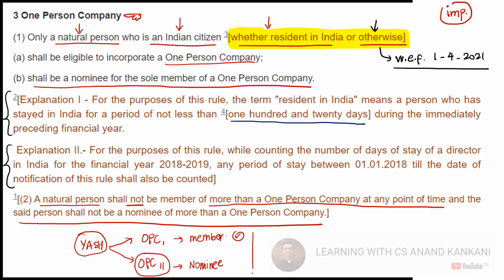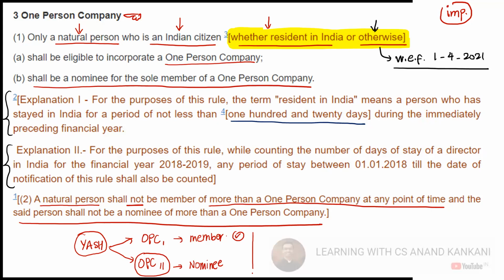It's okay, which means now even NRIs can also invest, even the Indian citizens who are outside India can also incorporate. So why do we want NRIs and Indian citizens who are outside India to come and incorporate an OPC in India? Why do we say that Priyanka Chopra, you can incorporate the company here? Why?